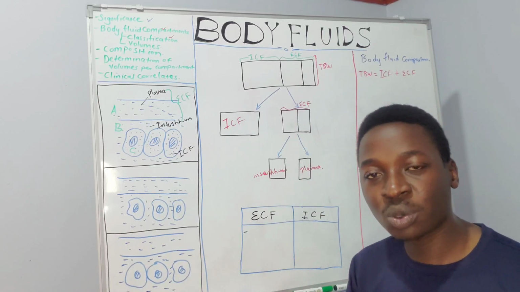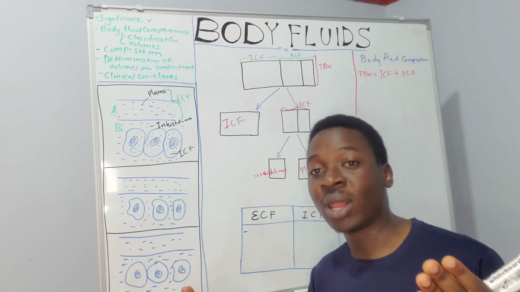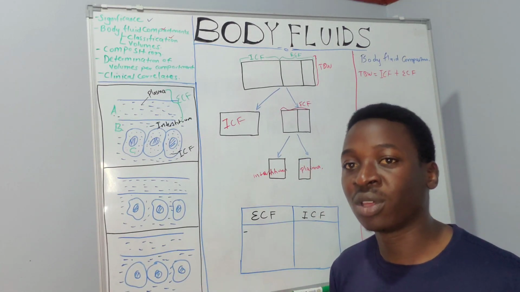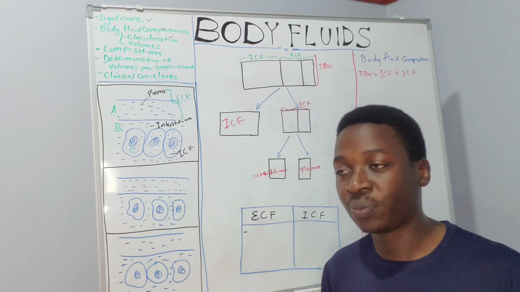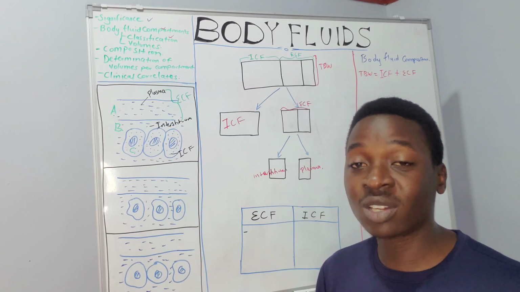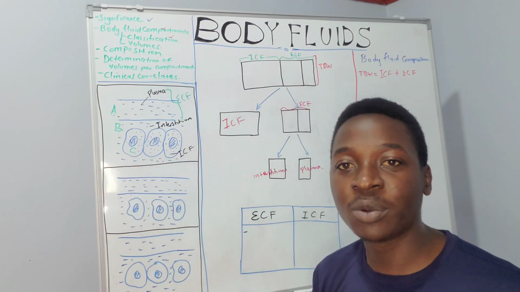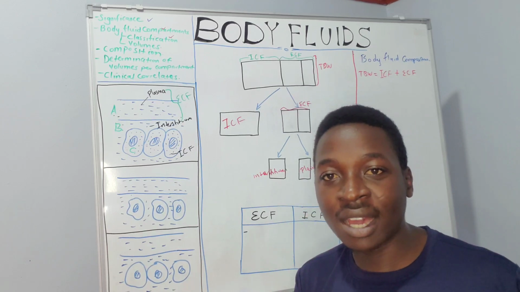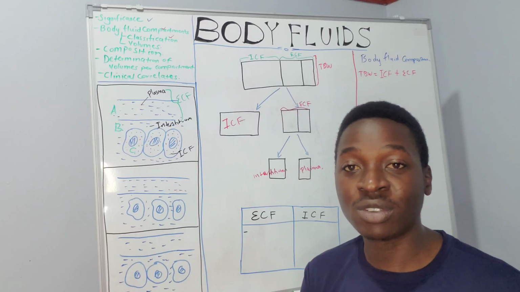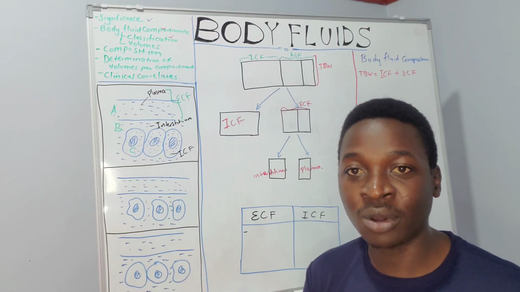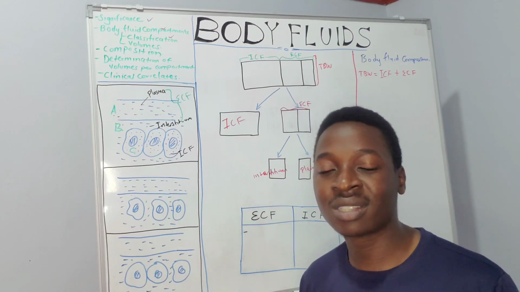So one variation in total body water is sex, where males and females differ, and what explains this is the difference in their adipose tissue. Age can also bring about variations, where a neonate will have about 80% of body weight as water, compared to an adult male who has about 60%.